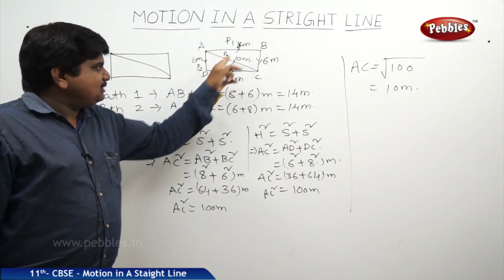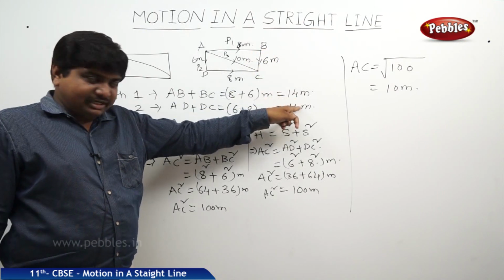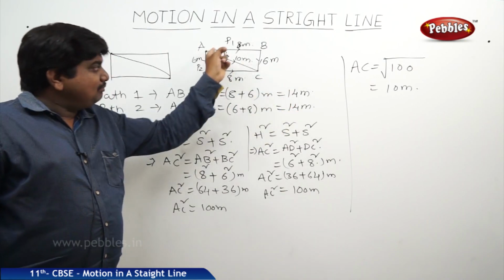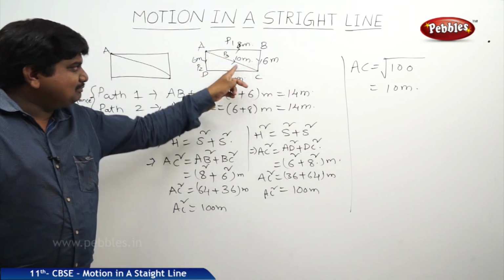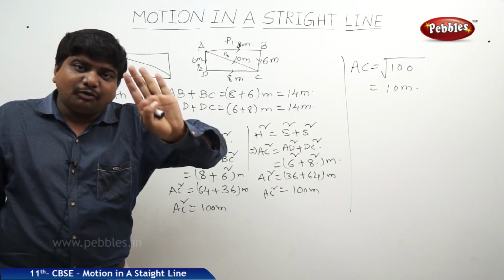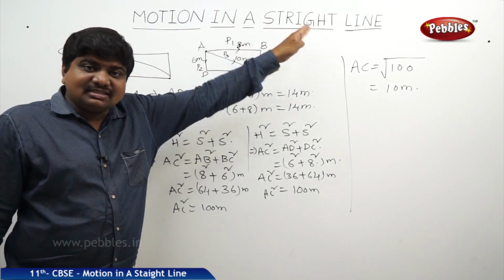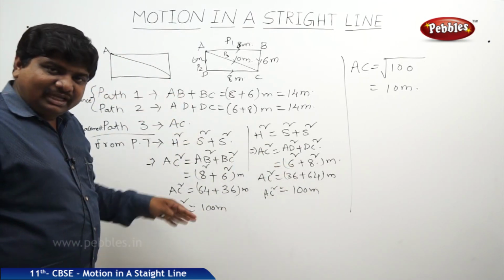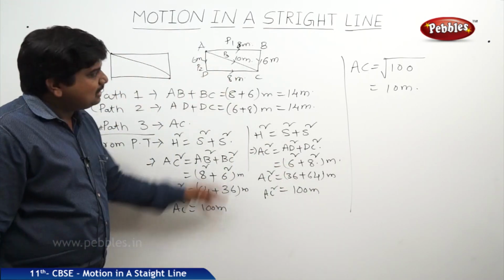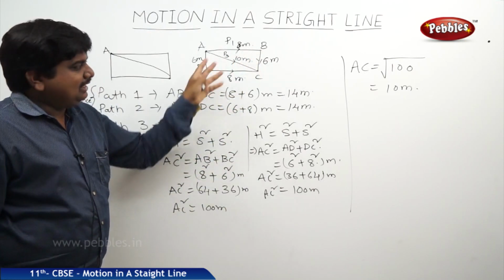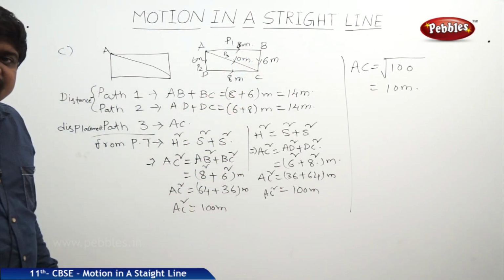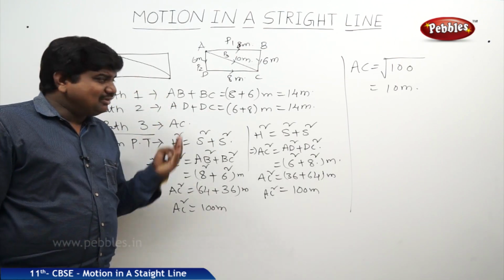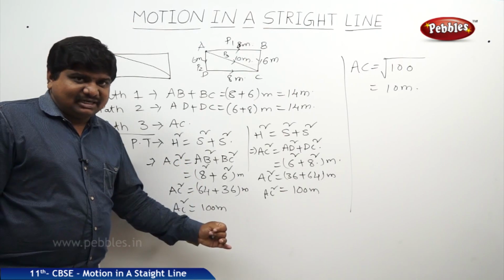See, AB plus BC, the distance covered by the body, is 14, as well as AD plus DC, the distance covered by the body, is also 14, but the shortcut from A to C is simply 10, which is 4 meters less than the remaining paths which represent the distance covered by the body. Now we can say that this AC is the shortcut, and we have proved this mathematically by using the Pythagoras theorem. Like this, we can show the differences between distance and displacement.